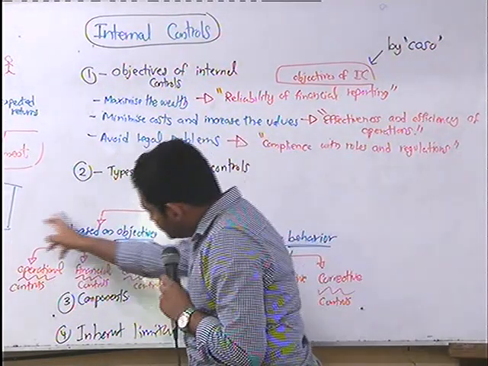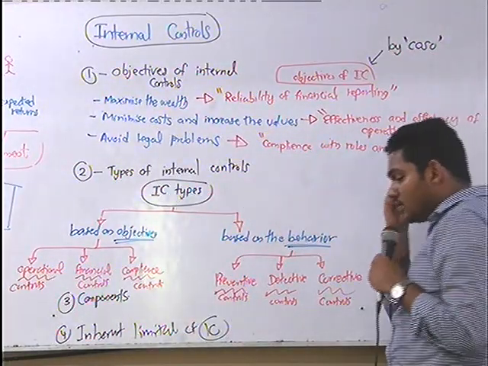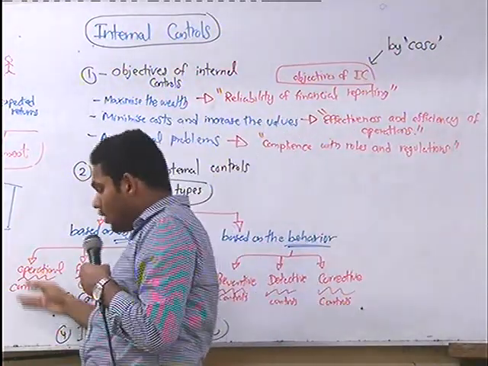So based on the objectives, it's not different, right? Same as these. Now we are going to discuss what the operational controls are.